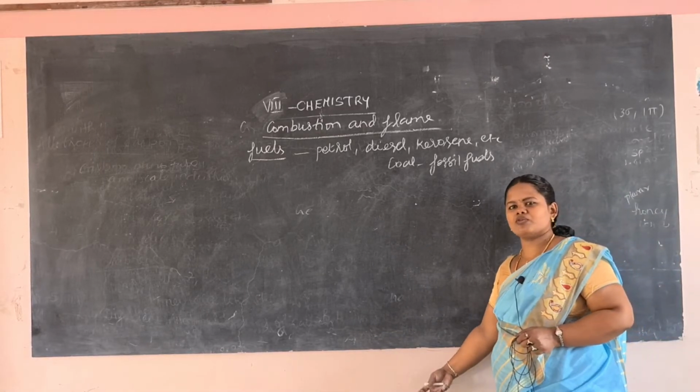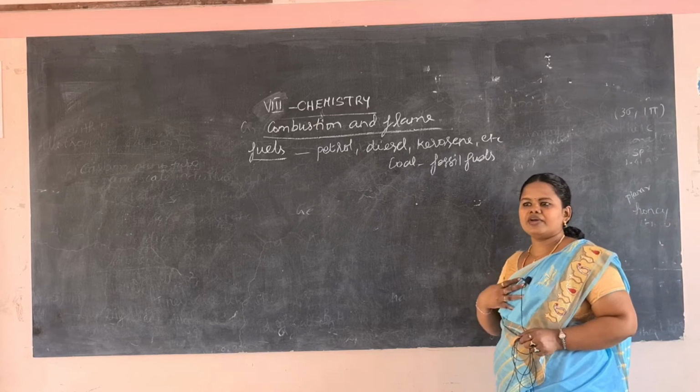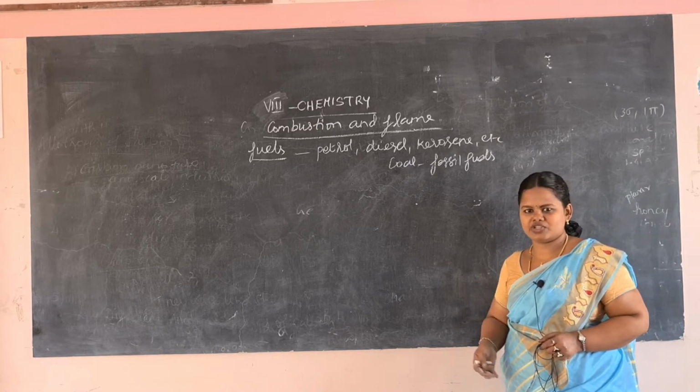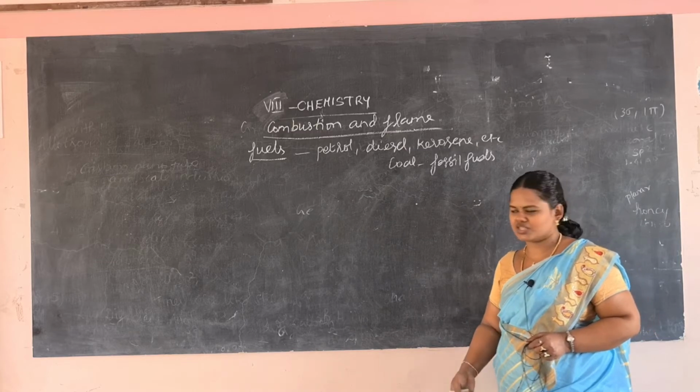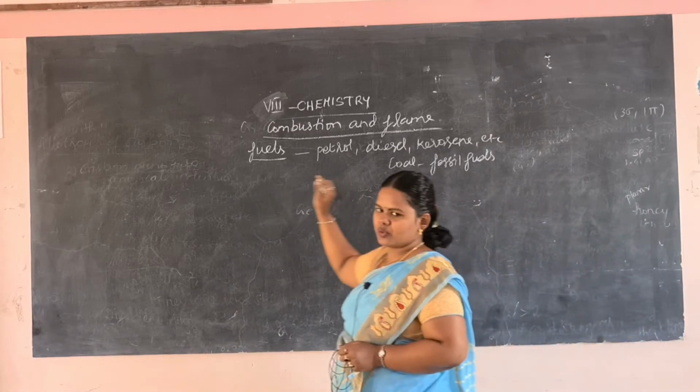What are the uses of these fuels? For our respiration we need oxygen. Likewise, for a machine to do some work, we need fuel. So these fuels are very important.